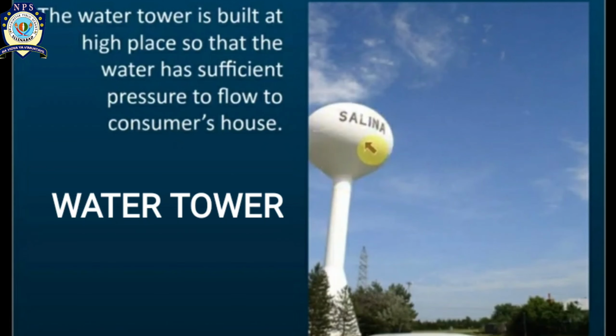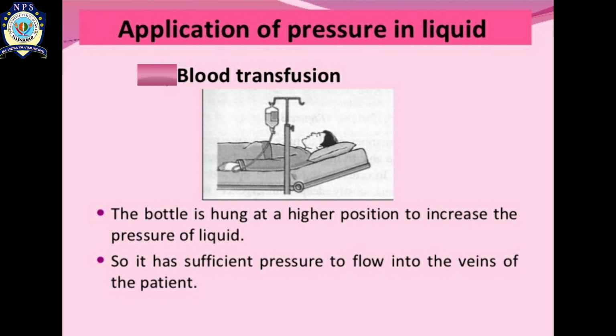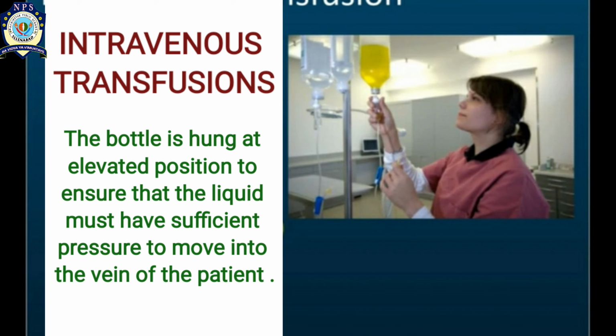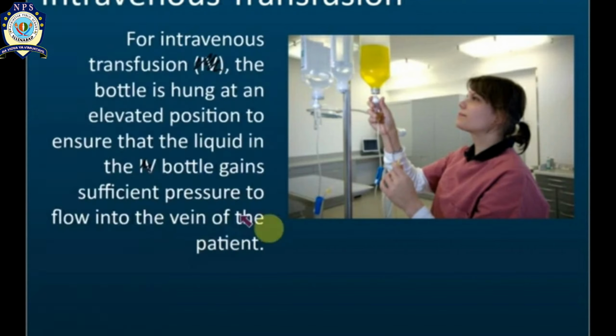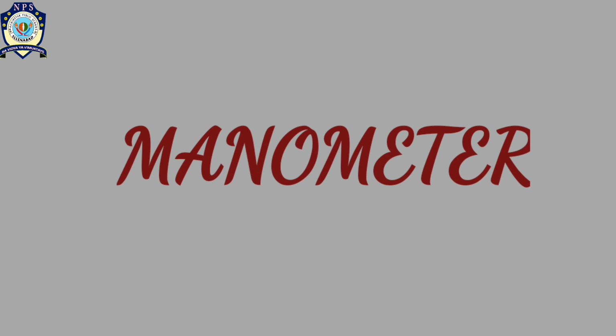Another application is the water tower. The water tower is built at a high place so that the water has sufficient pressure to flow to the consumer's house. One more application is blood transfusion, in which you can see the bottle is hung at a higher position to increase the pressure of the liquid, so it has sufficient pressure to flow into the veins of the patient. Same application as intravenous transfusions, that elevated position ensures that the liquid has sufficient pressure to move in the veins of the patient. Now let's learn about the manometer.